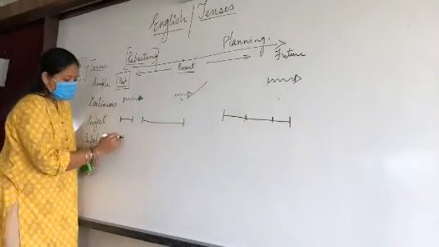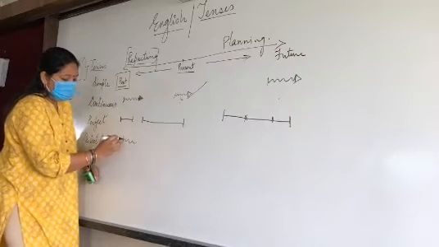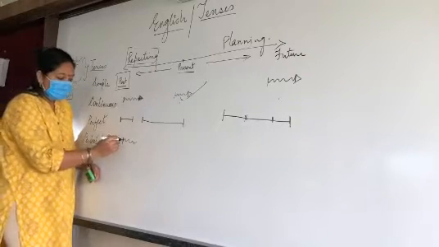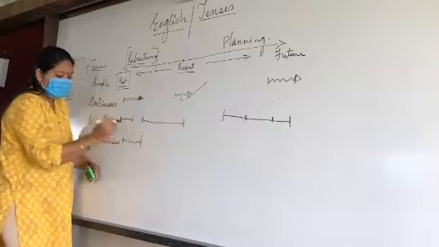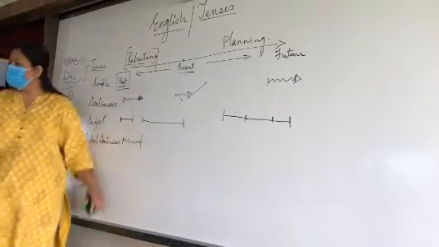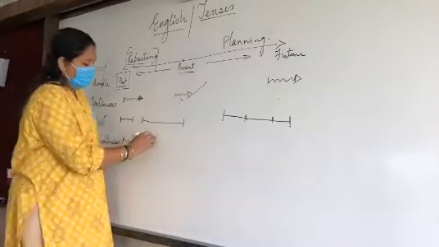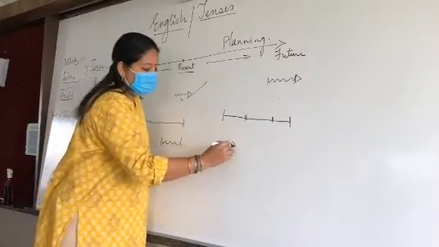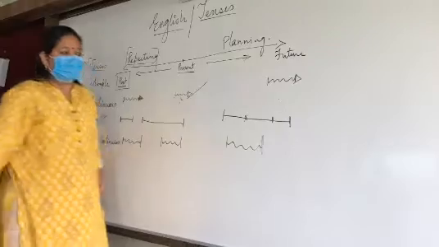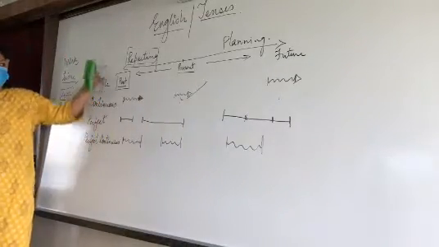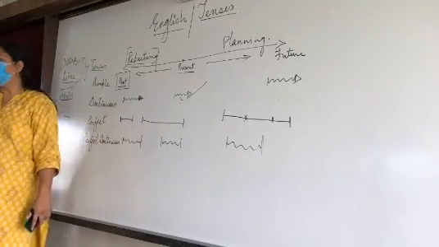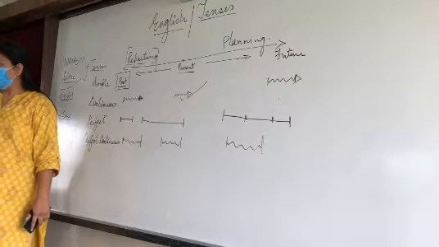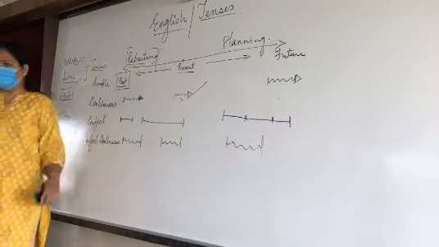So what will be the symbol? The work has been started and still it is going on and at one point of time it will get completed. In the past, the same; in the present, the same; and in the future, the same. So these are all the symbols of the tenses. Clear? Now one by one we will solve it.